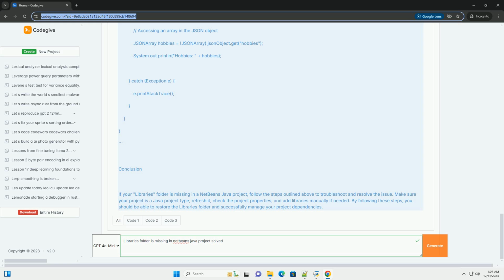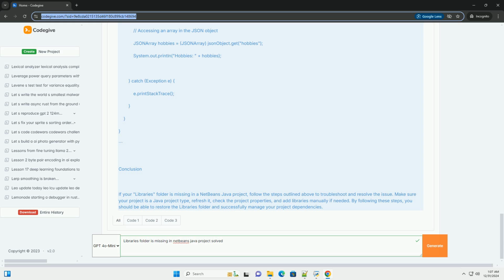public static void main(String[] args) { JSONParser parser = new JSONParser(); try { // reading JSON file Object obj = parser.parse(new FileReader("data.json")); JSONObject jsonObject = (JSONObject) obj; System.out.println(jsonObject); // accessing a value in the JSON object